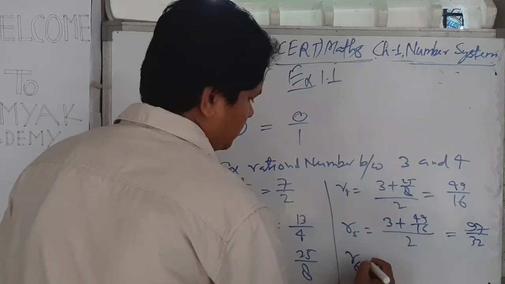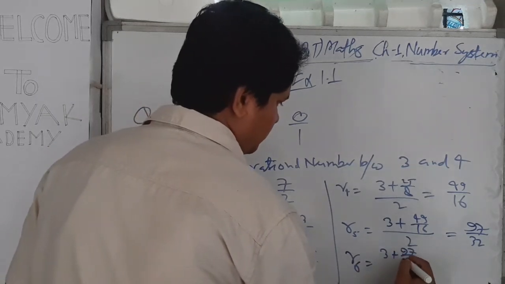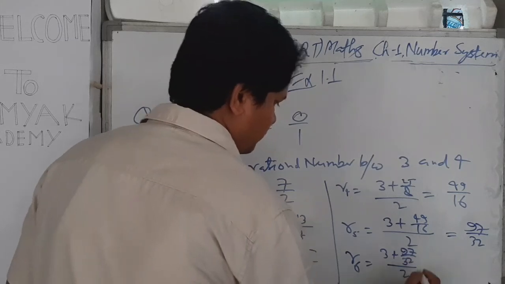And then R6 equals 3 plus 97/32 divided by 2.